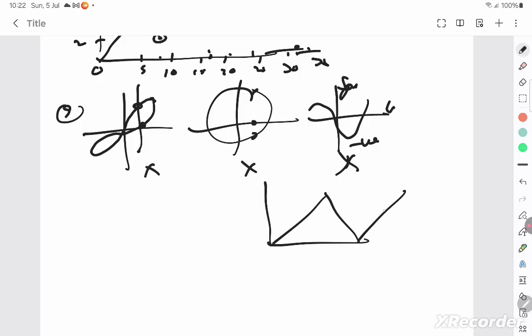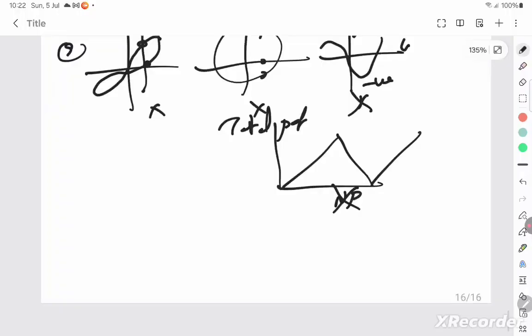This is possible. Let's see how this is total path. How can path decrease over time? Total path not possible. So this is also wrong graph. So let's go to the next question.